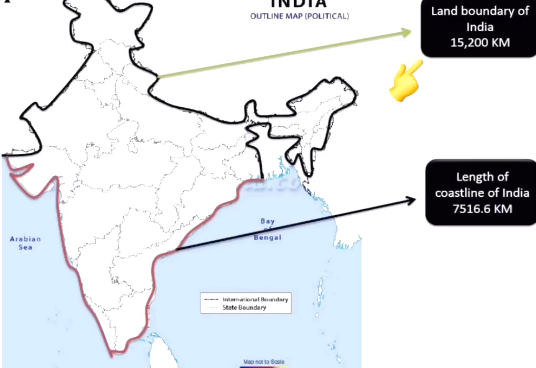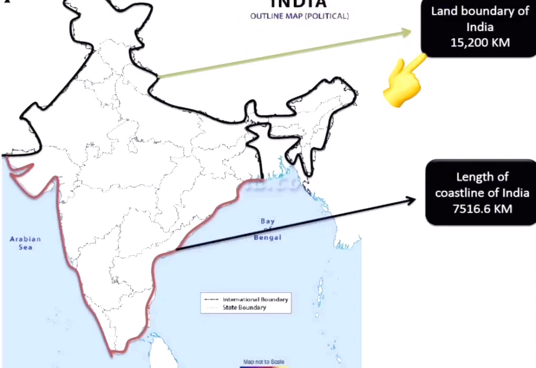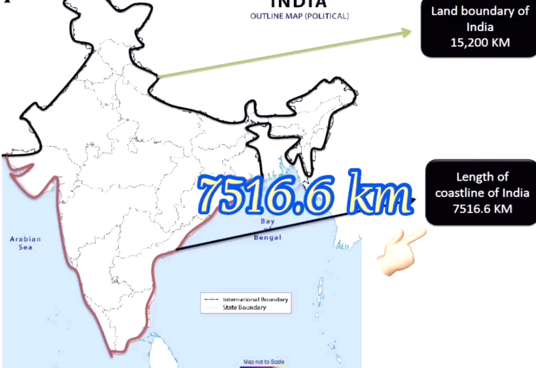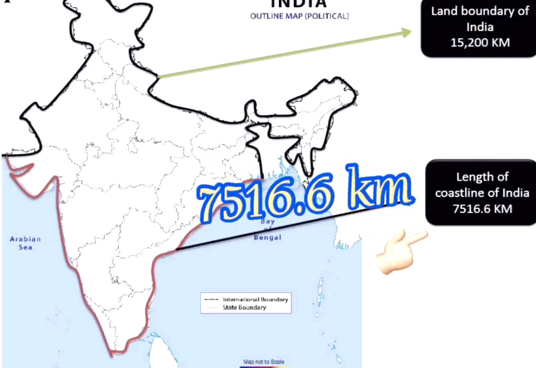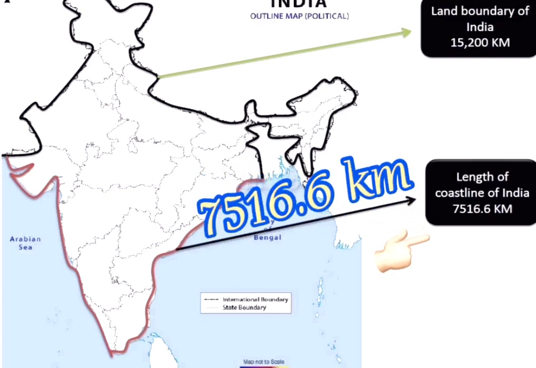Furthermore, we will be able to compare the land and the sea boundary. The total land boundary of India, which it shares with the neighboring countries, accounts to be 15,200 kilometers. Yes, how much is it? 15,200 kilometers. In comparison, the sea boundary, or the boundary that the Indian coastline shares by sea, accounts to be 7,516.6 kilometers. So we can memorize this.